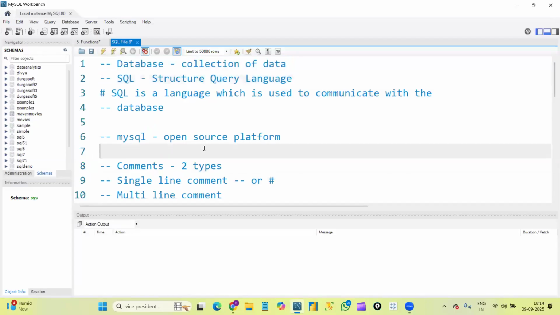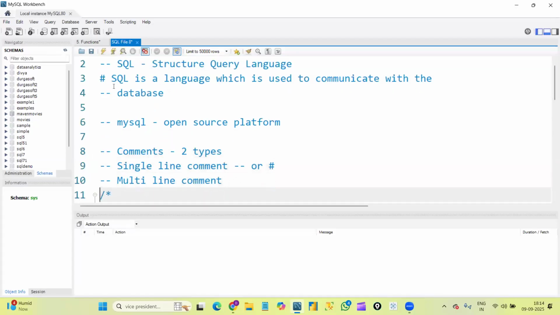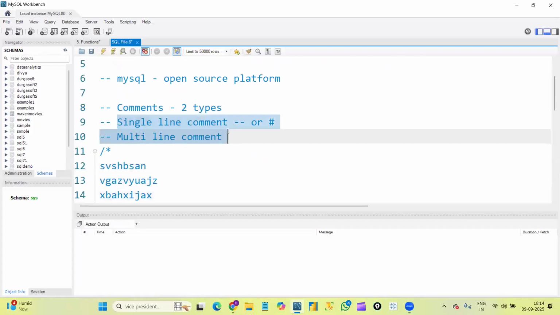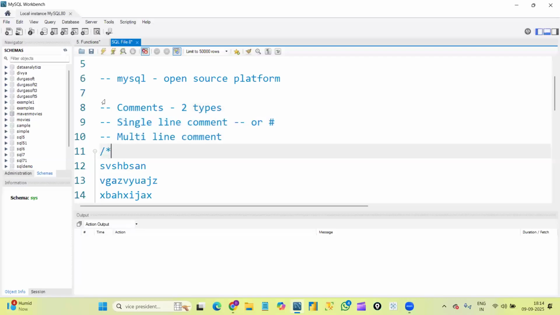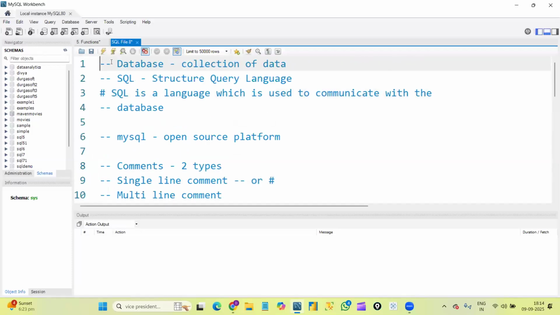Basically, inside comments we have two types of comments: a single line comment and a multi-line comment. A single line comment means one particular line is considered a comment. Whatever you want to write, you can write. For single line comments we have two symbols. One is this one, two hyphens. If you can see above also, I used two hyphens.